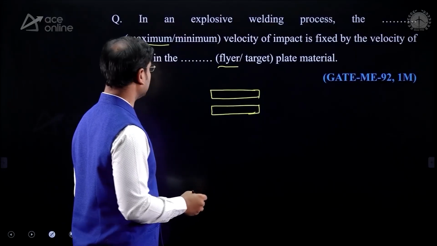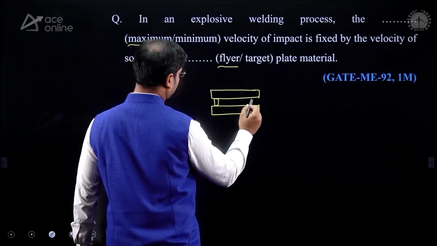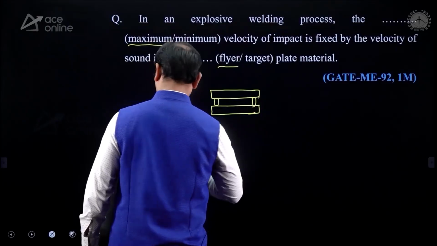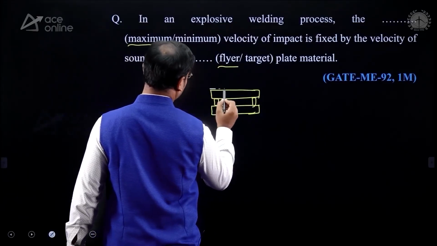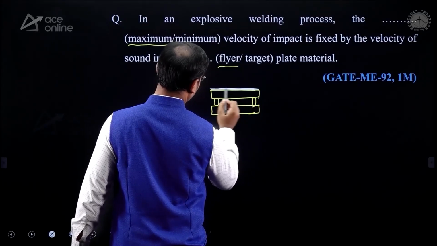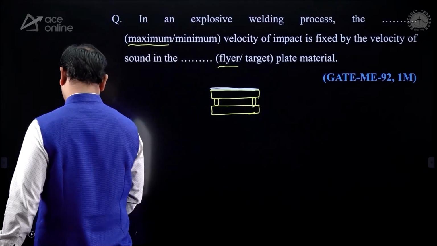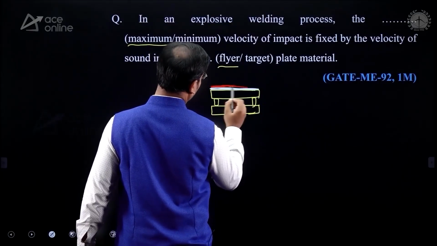Some pieces of metal are kept to support between the two plates, and on the flyer plate we give a rubber layer first, and above the rubber layer we provide some detonation material.